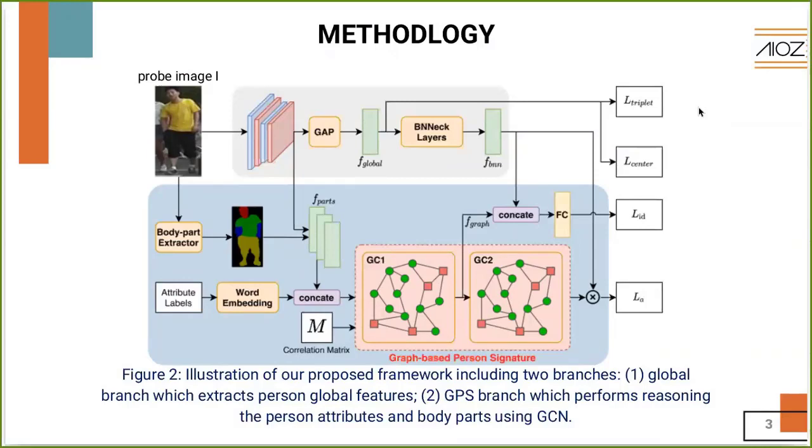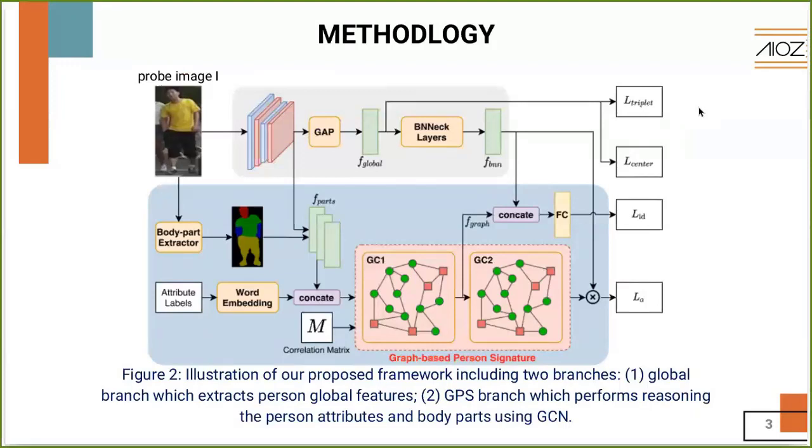The raw image is first passed through a backbone CNN to get the feature map. Then the human parsing pretrained model is used to extract the body part masks and visual feature of each part. The person attributes are then represented by a lookup word embedding, giving body part feature and attribute feature.